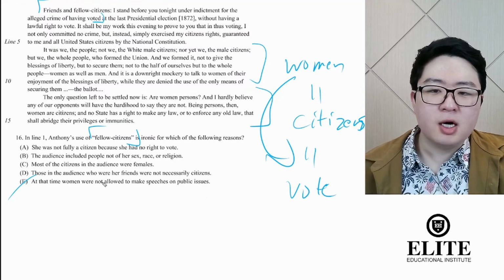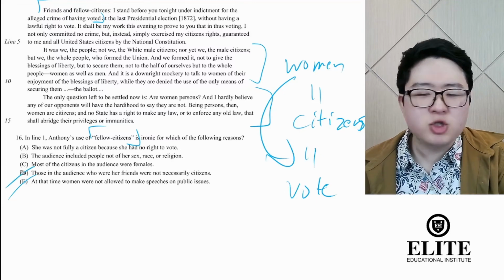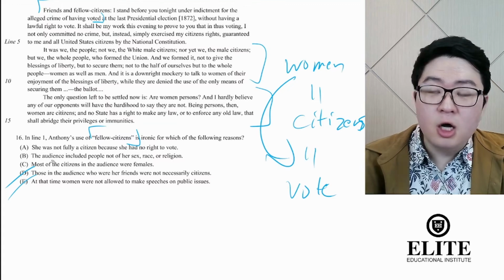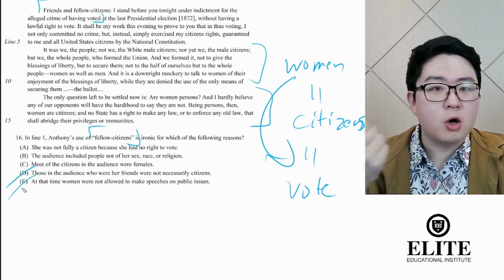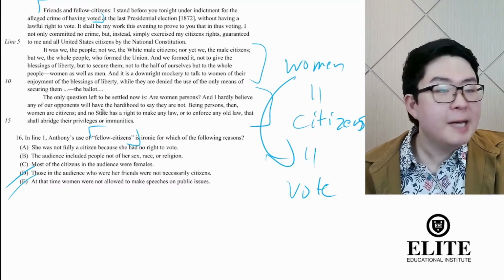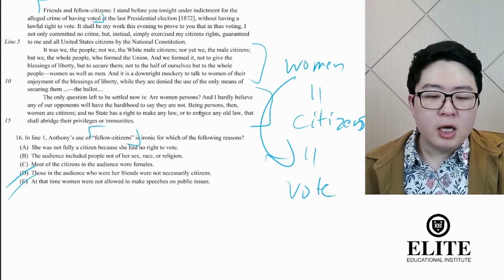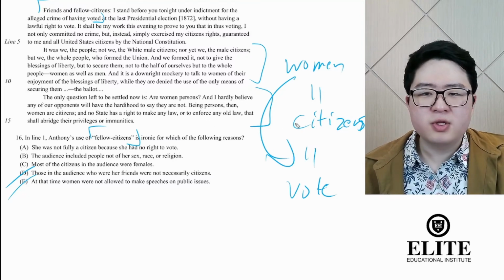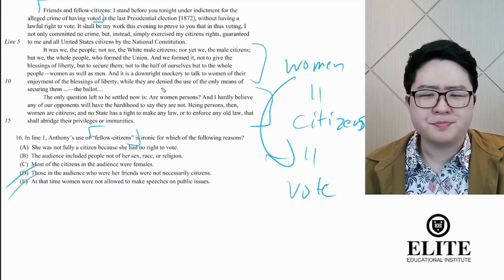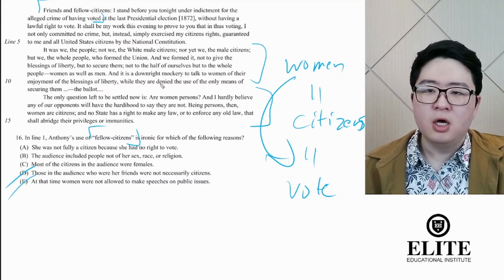D. Those in the audience who were her friends were not necessarily citizens. Again, that's assuming too many things about the people in the audience, right? Does she have friends in the audience? Are those friends citizens? Are there people who are or are not citizens in the audience? We can't say for sure because, of course, the caption at the very top gave us no information on who the people in the audience were. And of course, she doesn't really refer to that in the passage itself, other than having said friends and fellow citizens, right? There is no indication as to whether her friends are fellow citizens or not, so we strike out D.